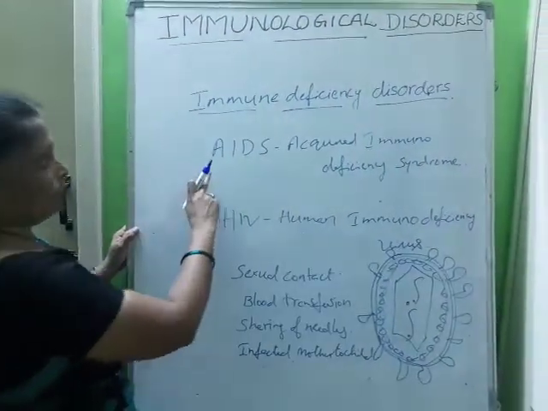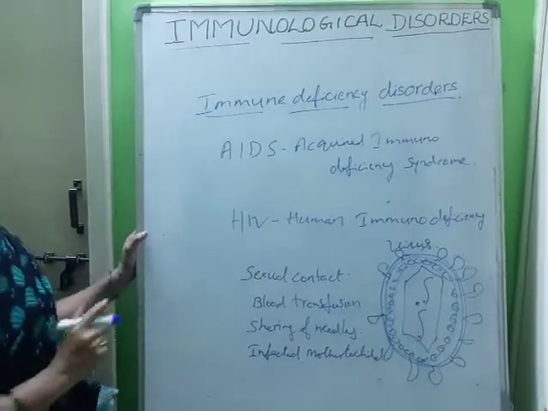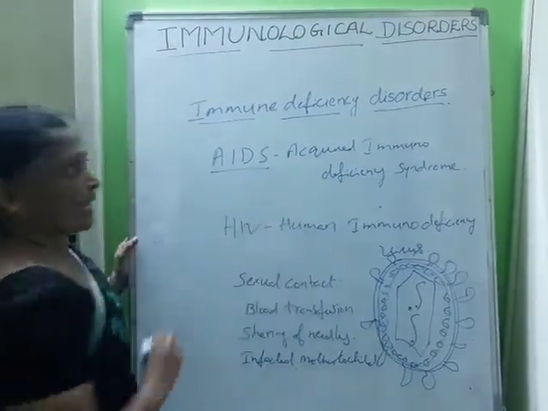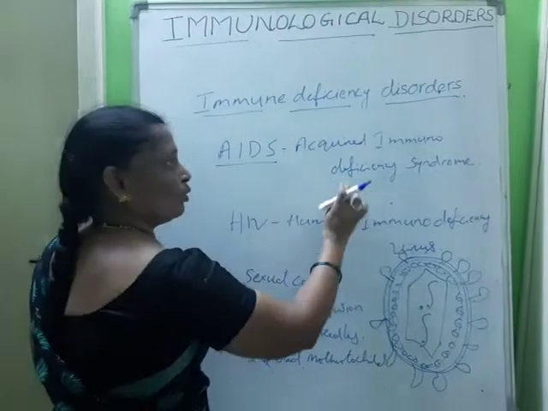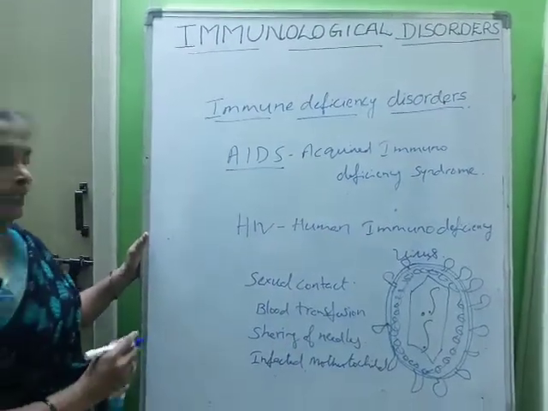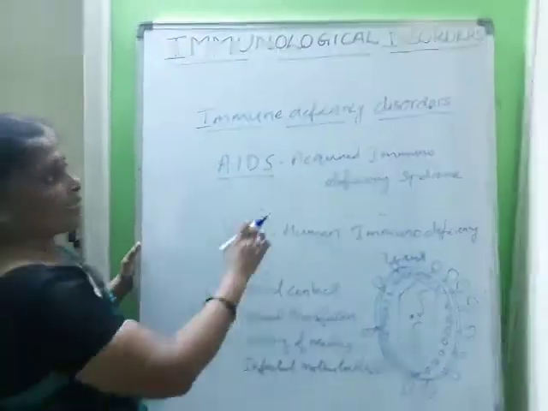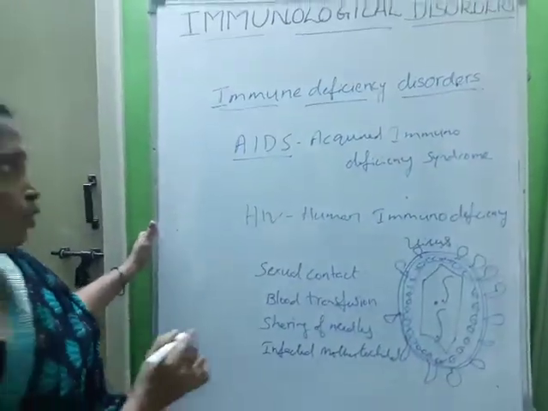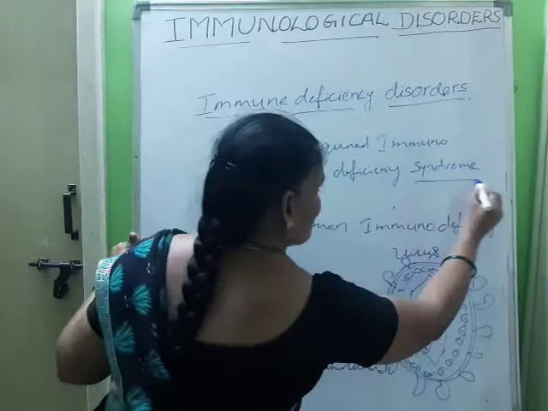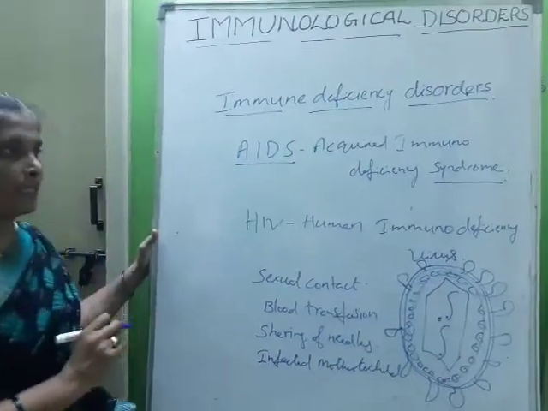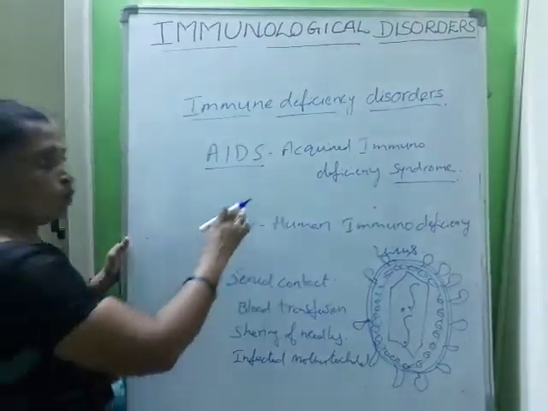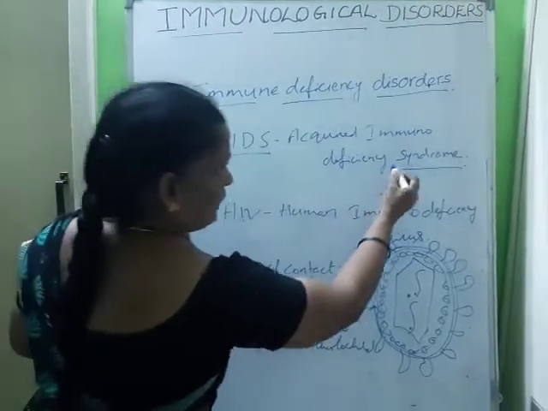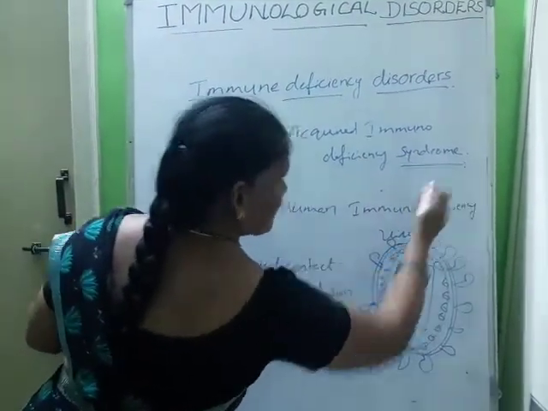Today we are going to learn about AIDS. AIDS stands for acquired immunodeficiency syndrome. That is, deficiency of the immune system acquired during the lifetime of an individual. Here the syndrome refers to a group of symptoms. When a person is infected, he may show several symptoms. Those several symptoms constitute a syndrome.